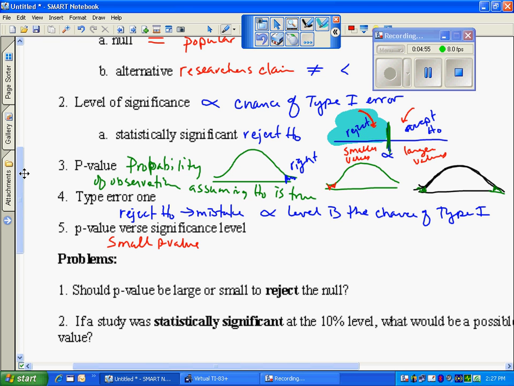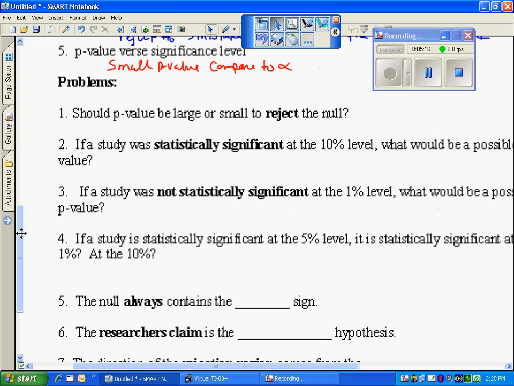I don't know. The p-value gets compared to alpha, and then I make my decision. If it's smaller or equal to, I reject. So at this region right here, on this side I reject if my p-value is unlikely enough as compared to alpha. So let's look at some problems. P-value large or small to reject? The p-value must be small to reject.